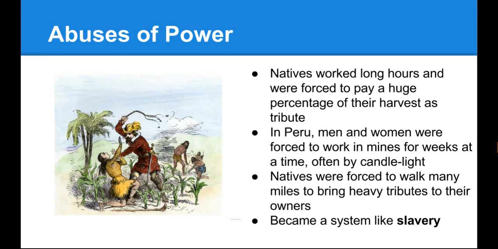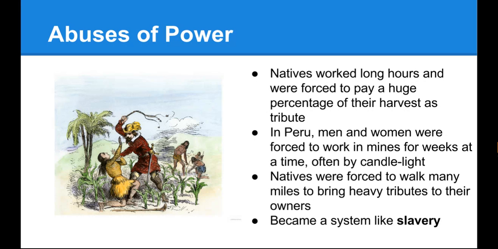Many owners, however, abused the encomienda system. They made unreasonable demands of the natives who lived on their lands, working them long hours and forcing them to pay a huge percentage of their harvests as tribute. The owners did not change the quotas even when the crops failed or disaster struck. Many natives were forced to choose between filling the quotas or feeding their families.